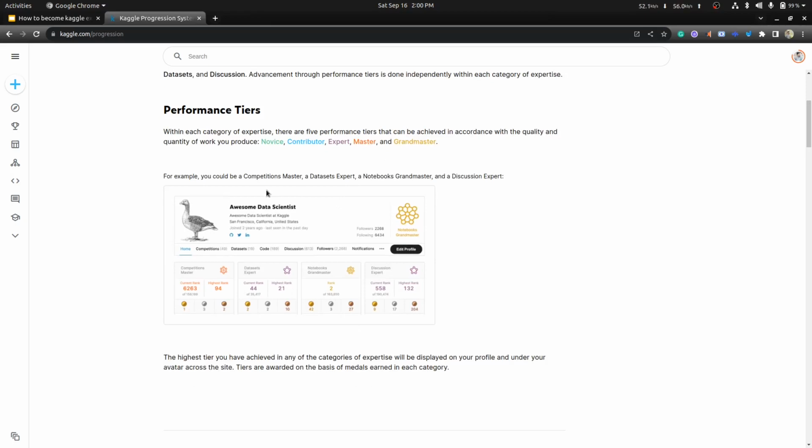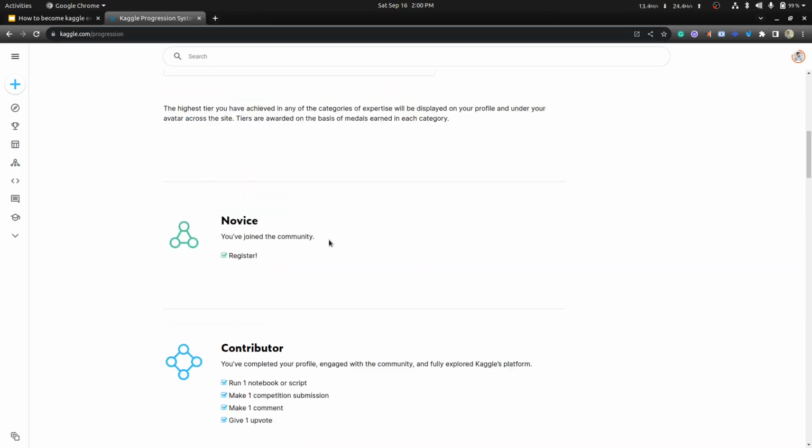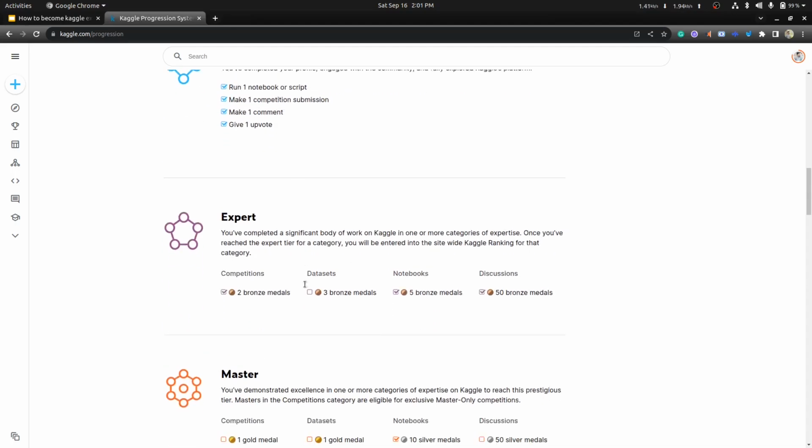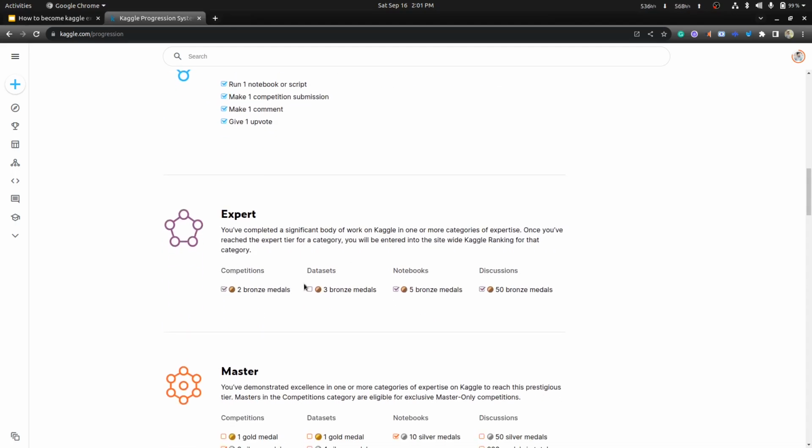Here you can see an example of how a Kaggle profile looks like. For the novice tier, you first have to register to the community, so you get the novice tier. If you want to get the contributor tier, you have to run one notebook or script, make one competition submission, make one comment, and give one upvote. Next we'll see the expert tier.